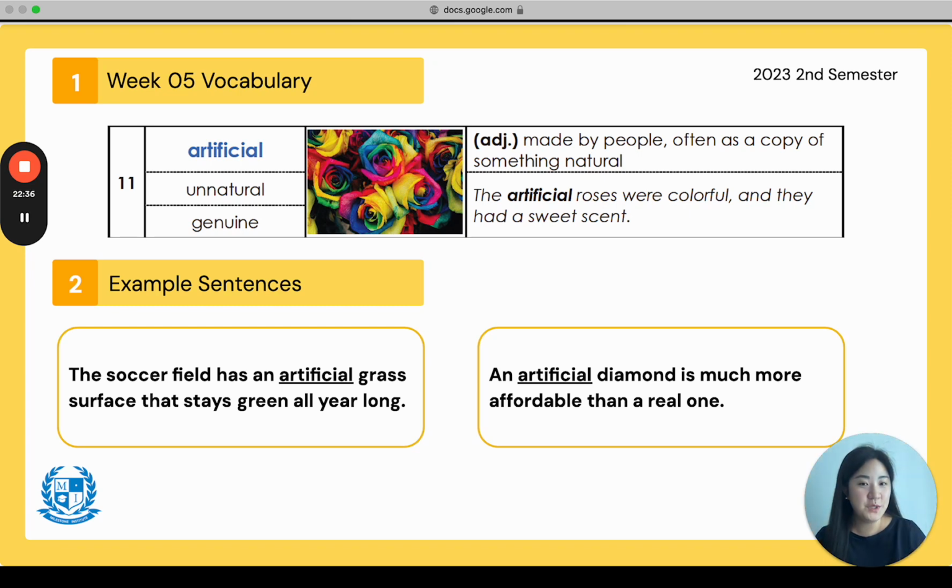Example 2. An artificial diamond is much more affordable than a real one. So a copy of a diamond is much more affordable. It's cheaper and less expensive than a real diamond. Okay? Everyone say artificial. Artificial. Great.